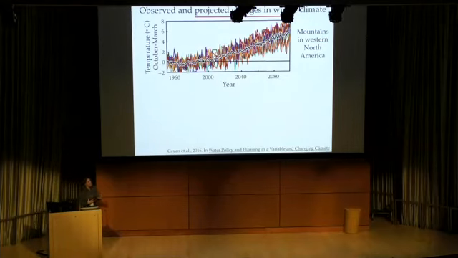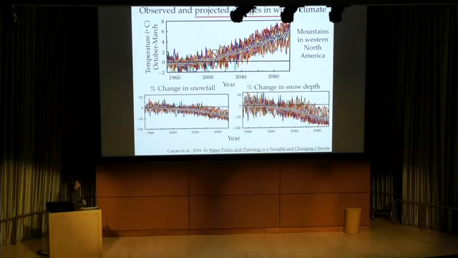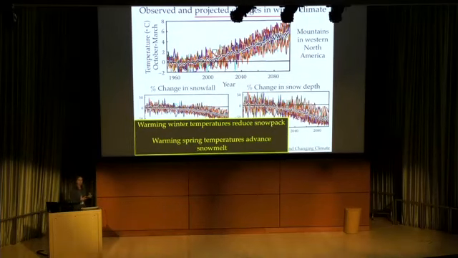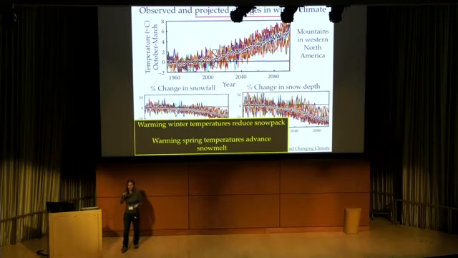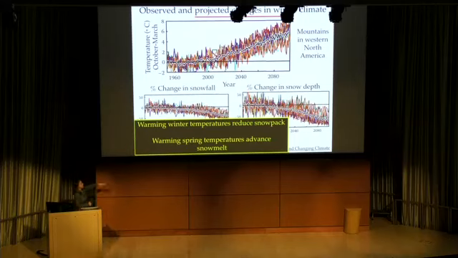In high elevation and high latitude systems, climate change is profoundly altering winter dynamics. So this is observed in projected changes in winter climates in mountains in western North America. Not surprisingly, we see increases in temperature, but we also see changes in snowfall and changes in snow depth. Essentially, warming winter temperatures cause precipitation to fall more now as rain than as snow, so you don't see the banking of the snowbank that you used to see. And warming spring temperatures are accelerating the timing of snowmelt.